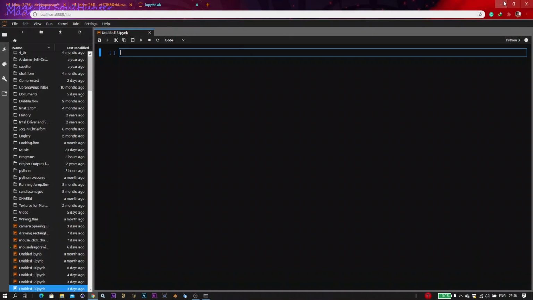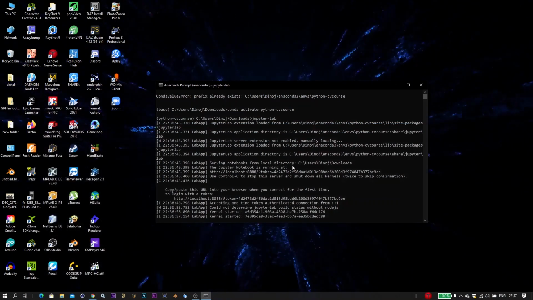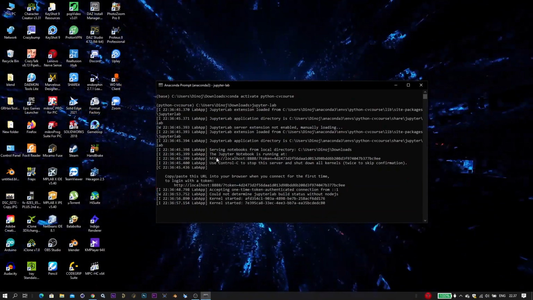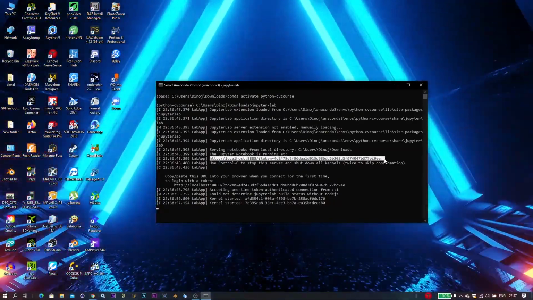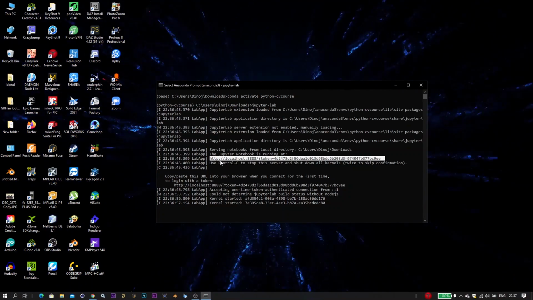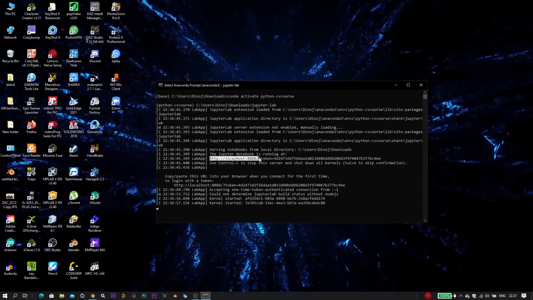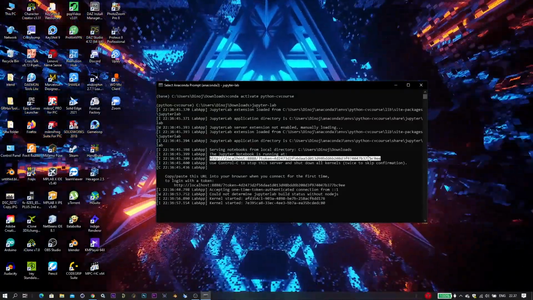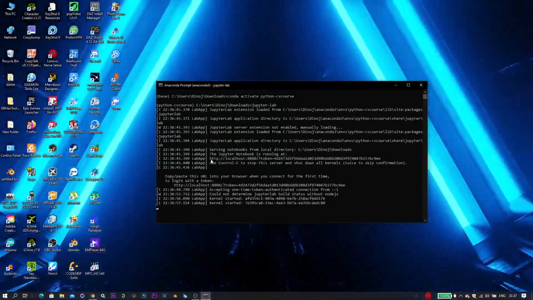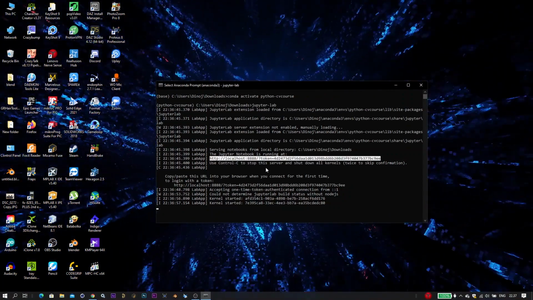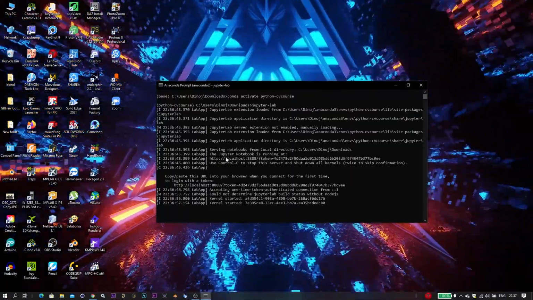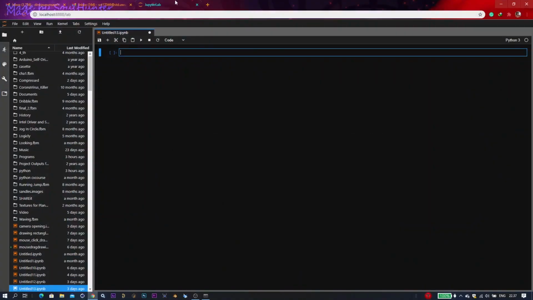Sometimes you won't get the browser to open automatically. If your browser doesn't open automatically, you have to go to the terminal and there will be a link starting with HTTP. You have to select this link and copy it. Don't do Ctrl+C, as it will kill the server. So right click and copy, and paste it.